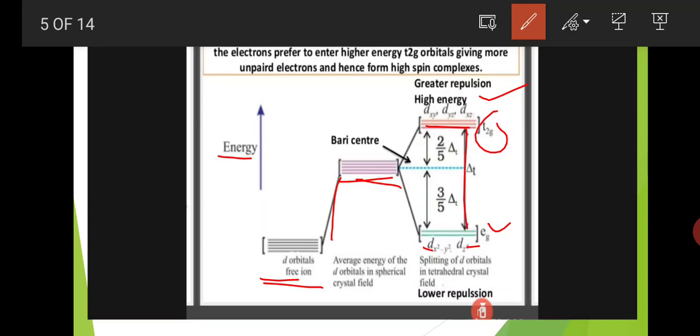In tetrahedral complexes, the ligands approach the central metal atom from between the axes. That's why the d orbitals which are present between the axes undergo high electronic repulsions and get into a high energy level. So in tetrahedral complexes, T2g is the high energy group and Eg is the low energy group.